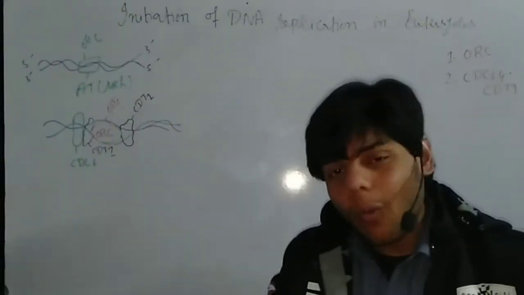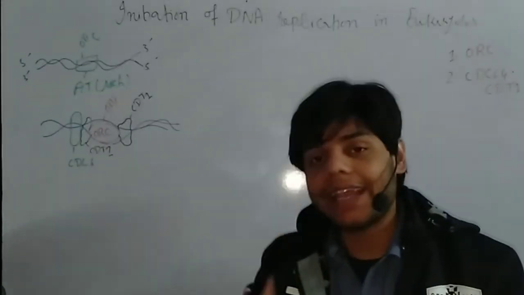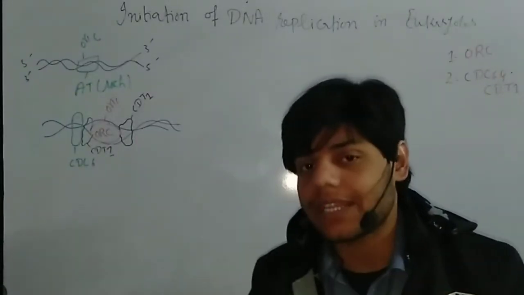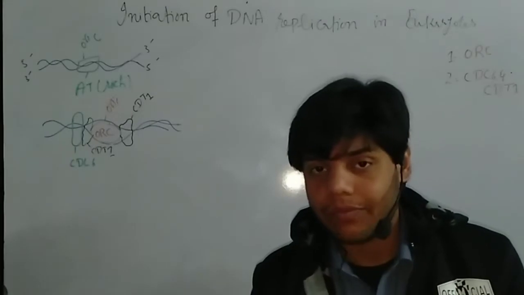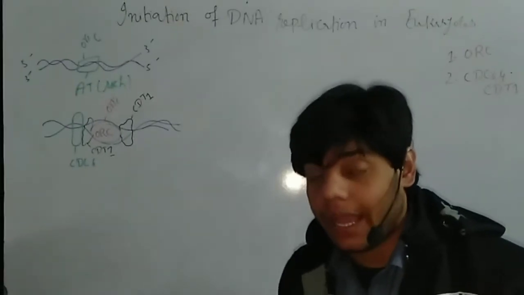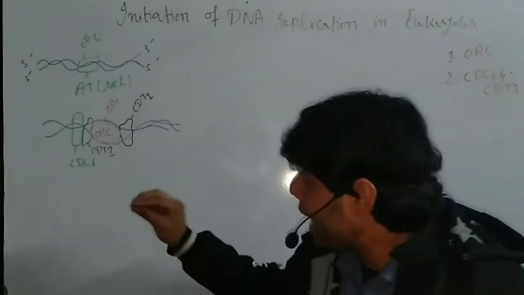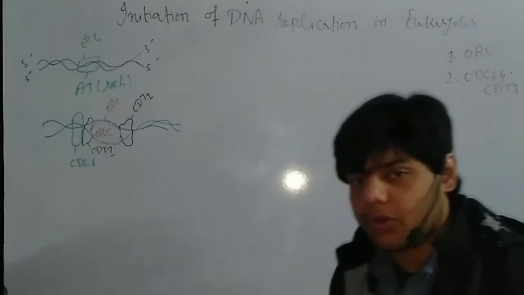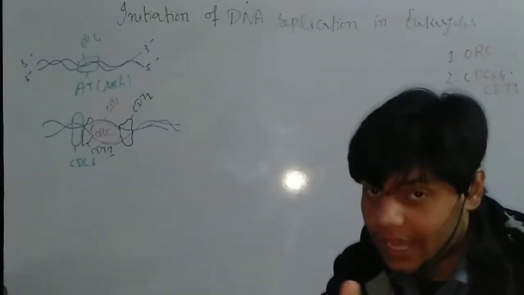After that, what is the function of CDT1? It can induce the topological stress which is present in the DNA. And CDC6 can activate the Mcm protein, it can drive the Mcm protein. That's why these two proteins are needed.